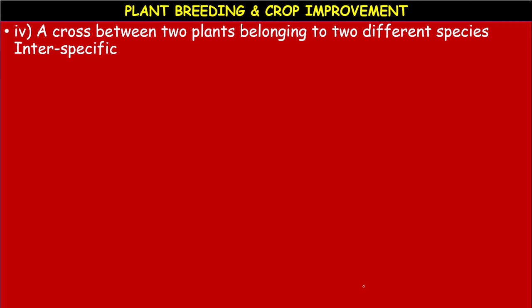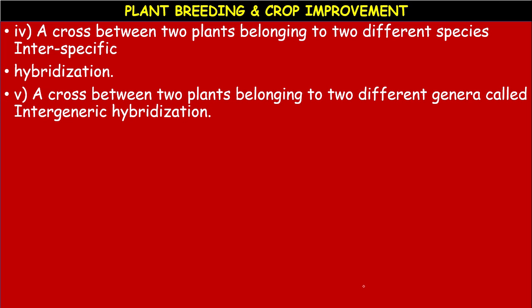Number 4, a cross between two plants belonging to two different species, that is interspecific hybridization, and a cross between two plants belonging to two different genera. There we come across species. Now, two different genera, it is called intergeneric hybridization.